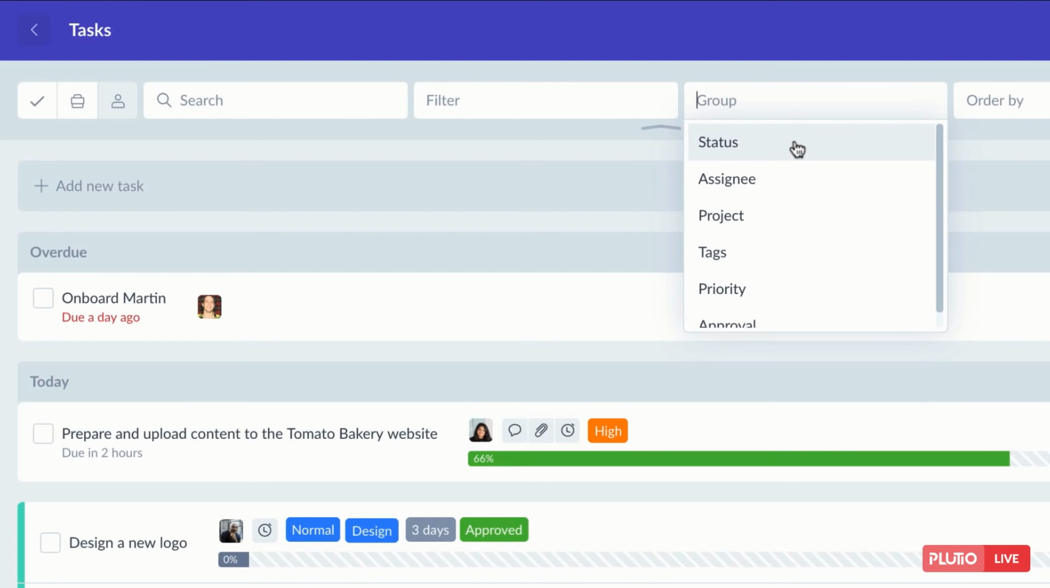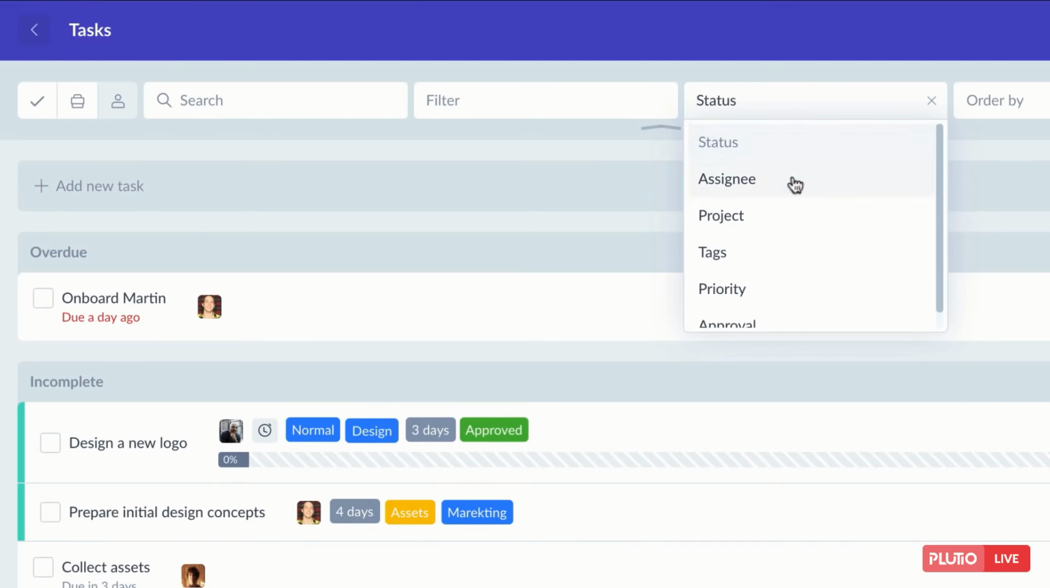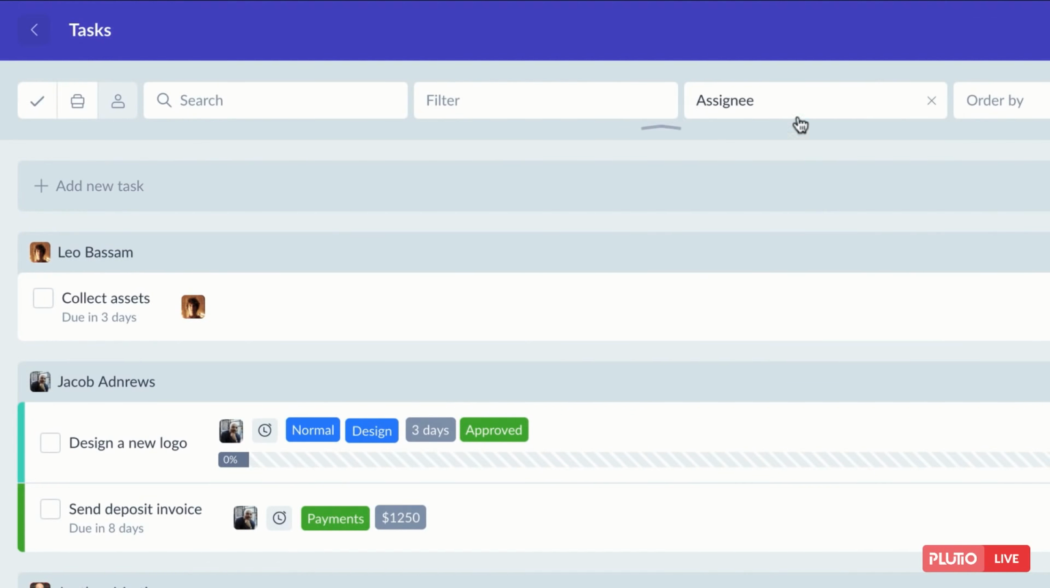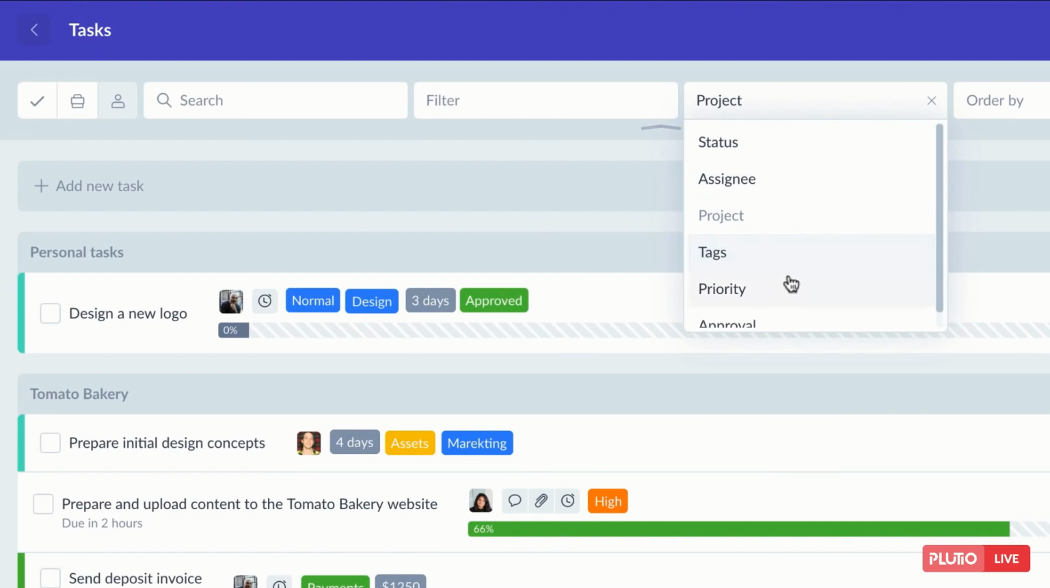For example, I can group this page now by status, assignee, project, or custom fields.